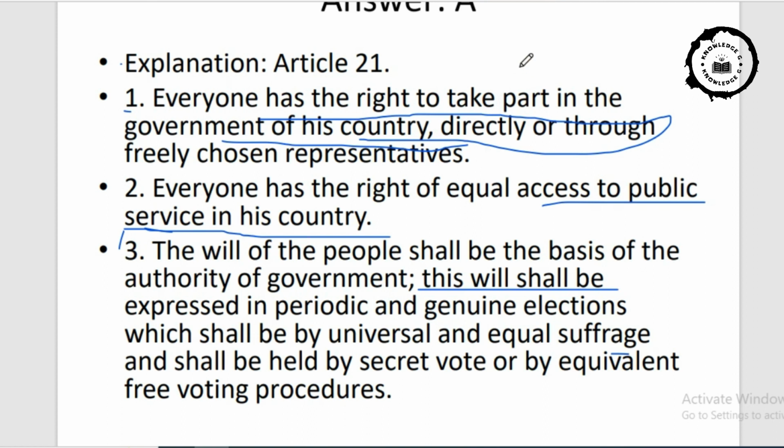So they are representing the central government, or they are forming the central government by winning the majority of the trust vote from the people. This is the third point.